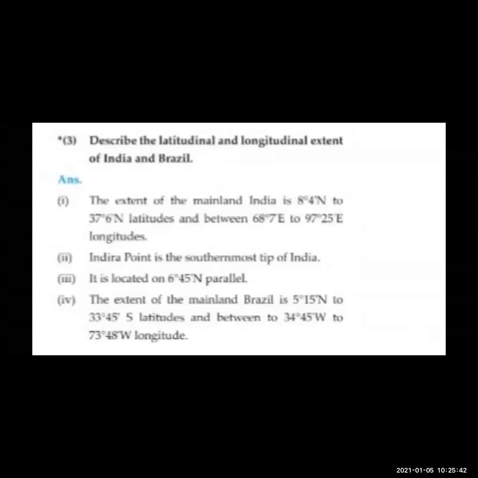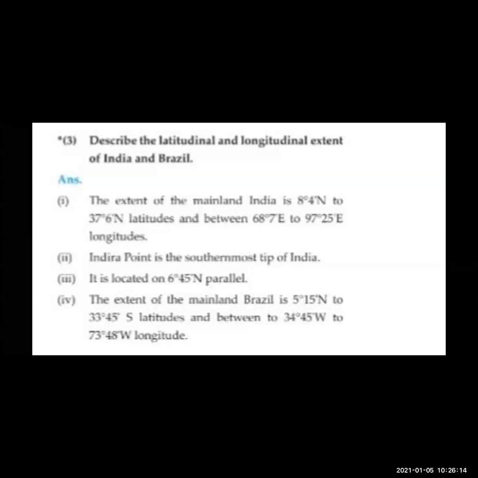Describe the latitudinal and longitudinal extent of India and Brazil. The extent of mainland India is 8 degrees 4 minutes north to 37 degrees 6 minutes north latitudes, and between 68 degrees 7 minutes east to 97 degrees 25 minutes east longitude.